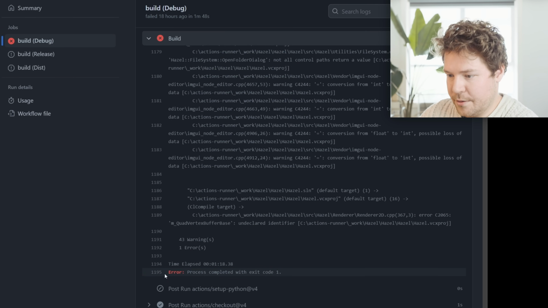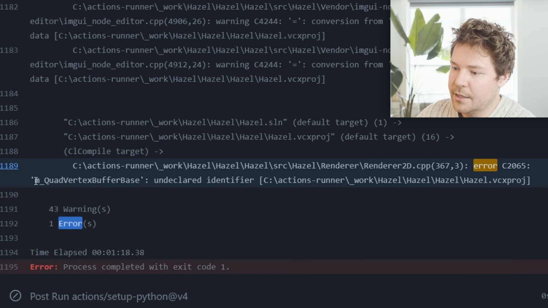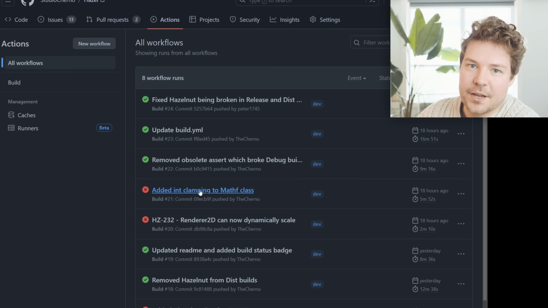But if we look over here, we can look at the logs. We can see that it failed. Why did it fail? Because, check this out, we have a compile error. It's saying quad vertex buffer base undeclared identifier. So that actually prompted me to take a look at that because I made the rookie mistake of not compiling my code in all configurations. I didn't compile it in debug. I was just using the release configuration and I assumed it would work.